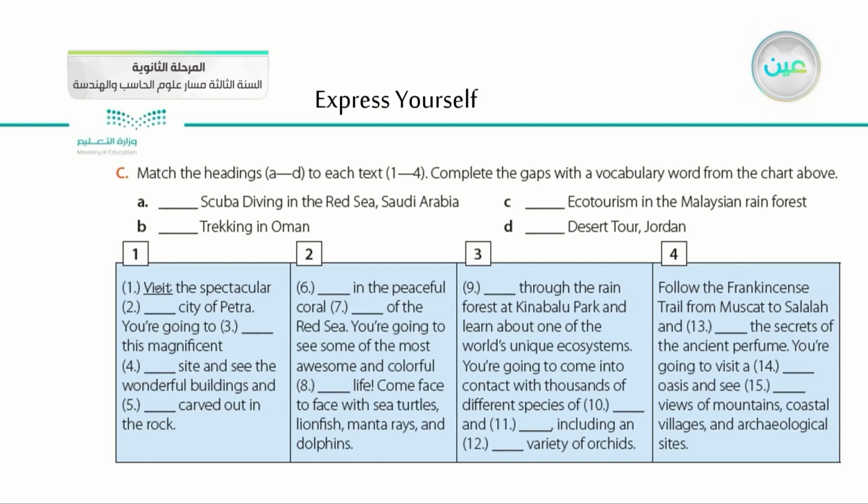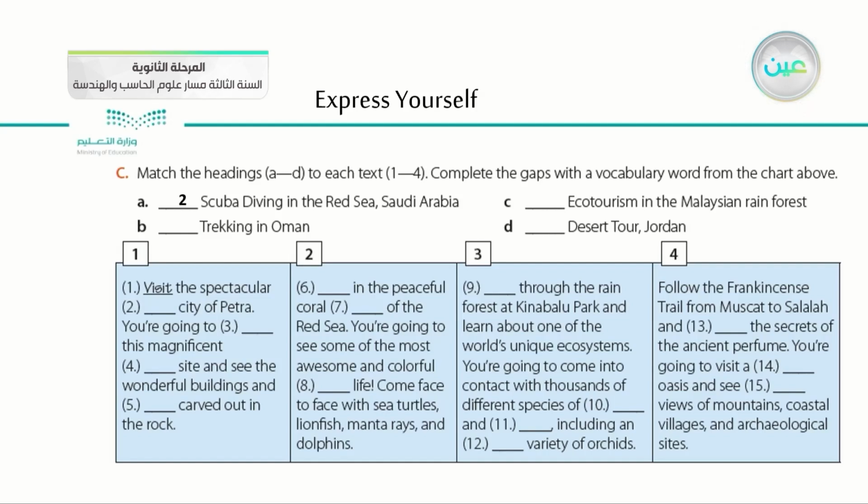Match the headings A to D to each text 1-4. Complete the gaps with a vocabulary word from the chart above. Here we have charts 1, 2, 3, 4, and as you see, we'll link them with the statements here. Let's see it together, guys.